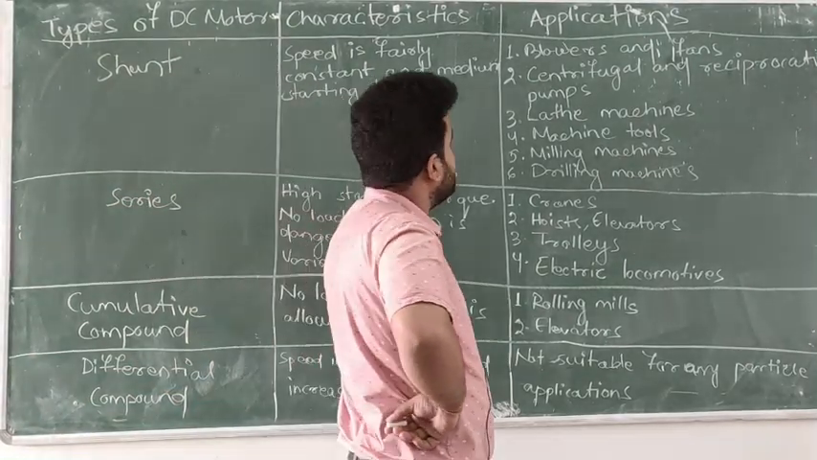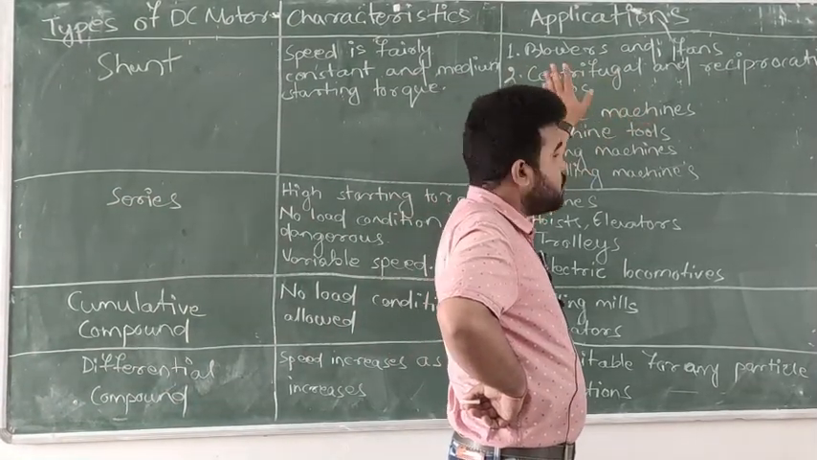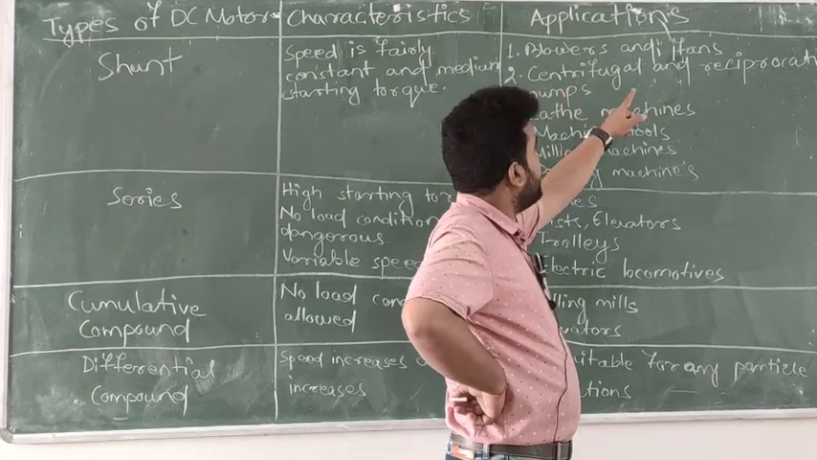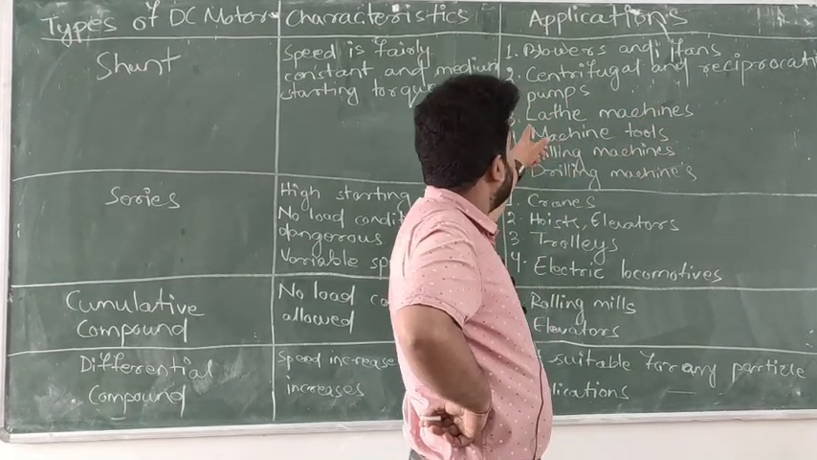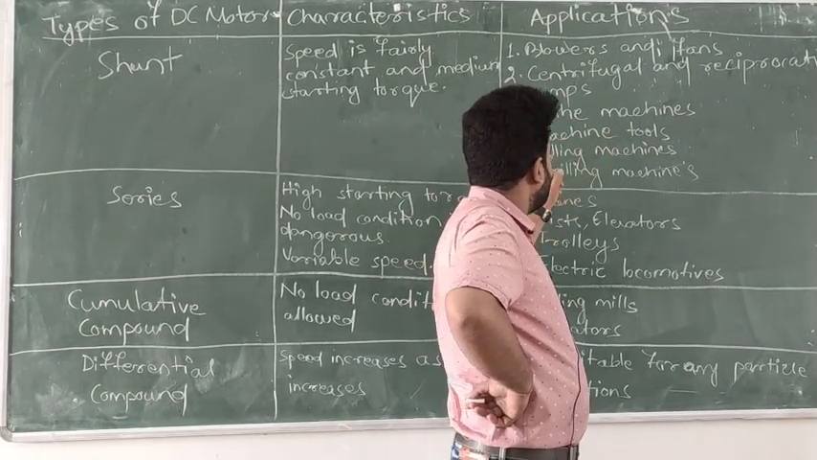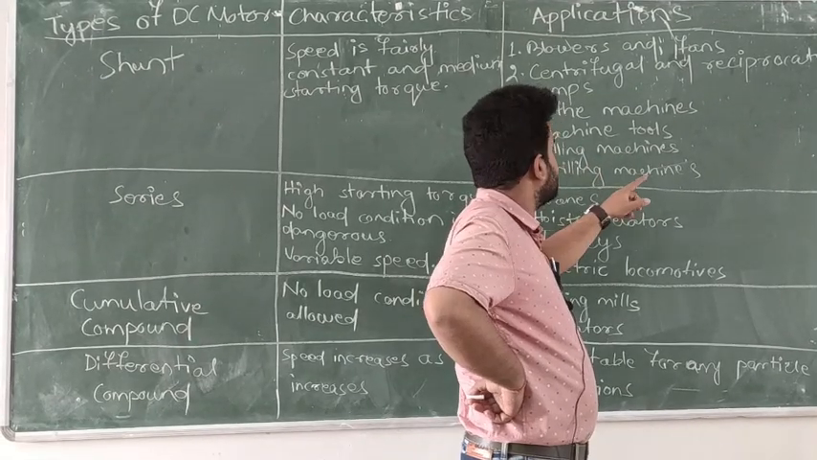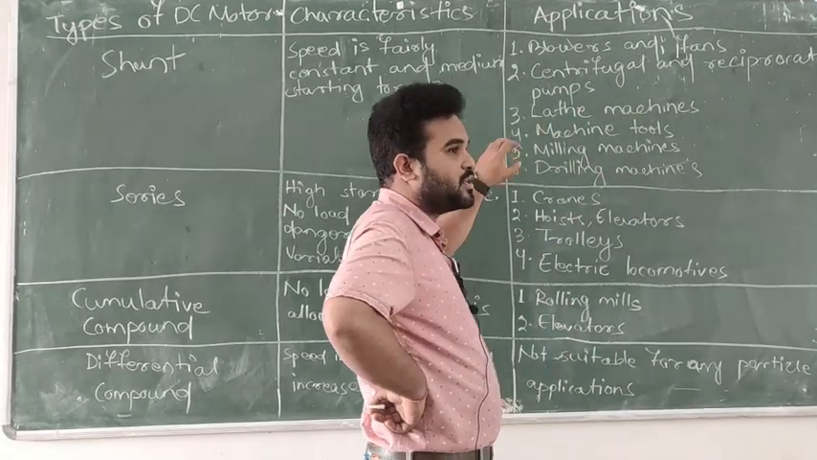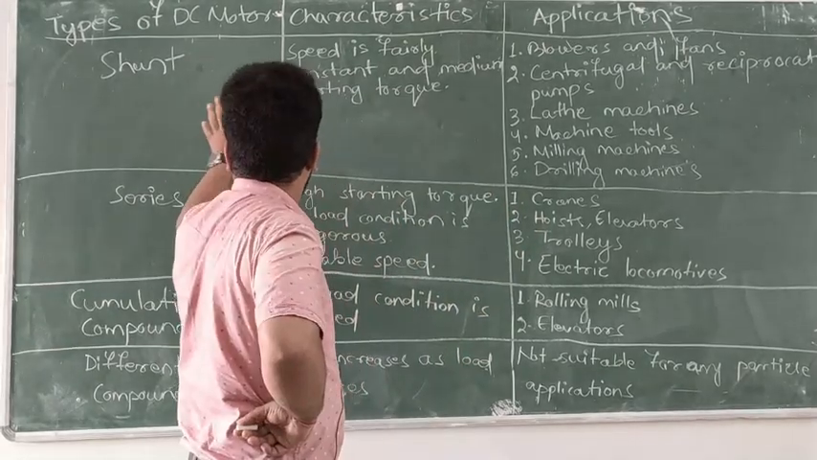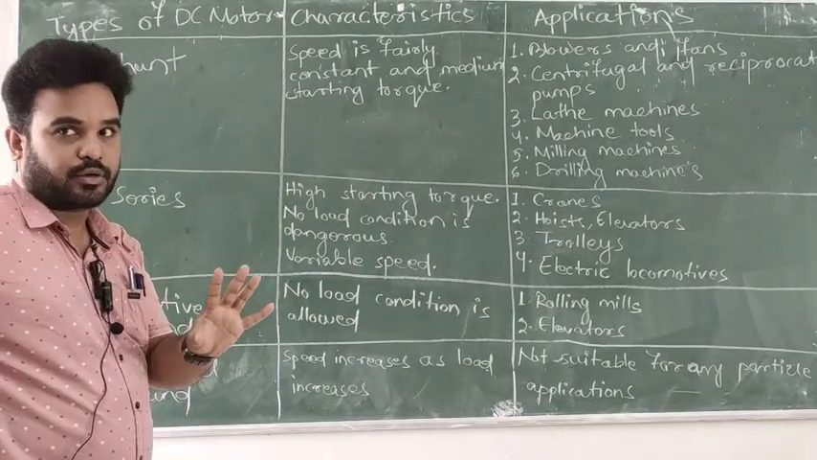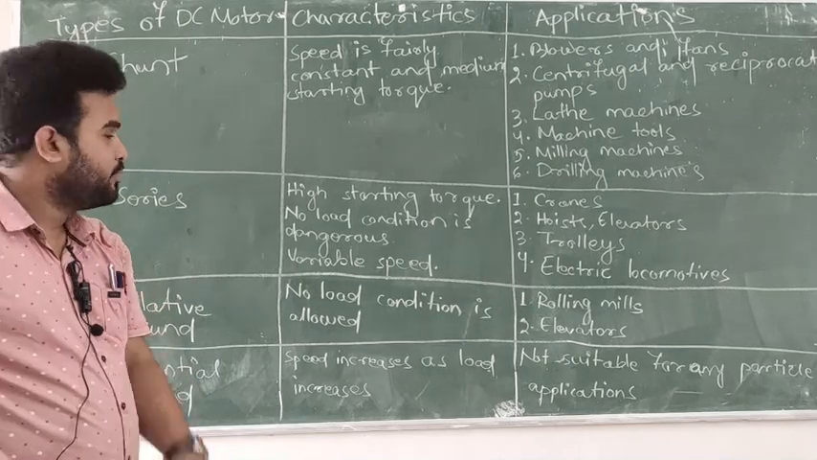And what are the applications? Blowers and fans, you will remember these points. Centrifugal and reciprocating pumps, lathe machines, machine tools, milling machines, drilling machines. These are five to six points you will remember. So this is all about DC shunt motor, mind it.